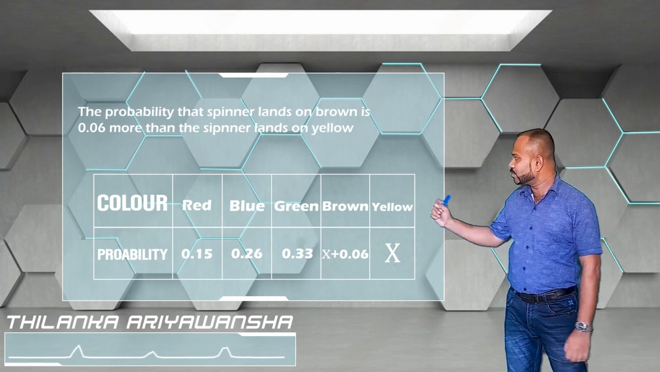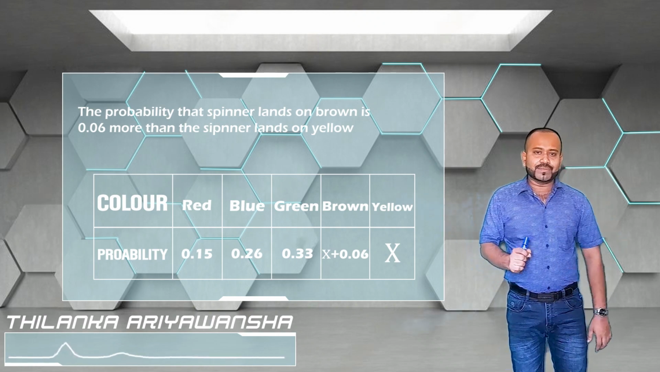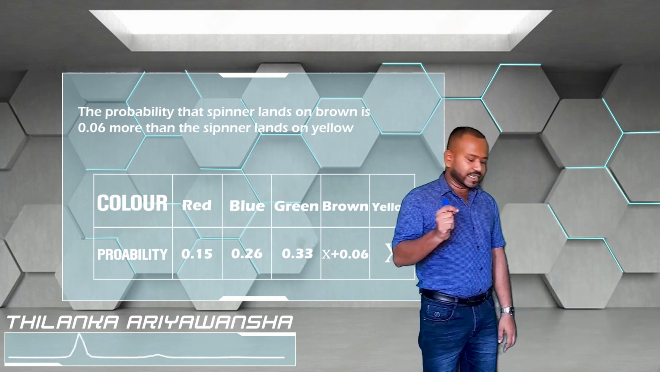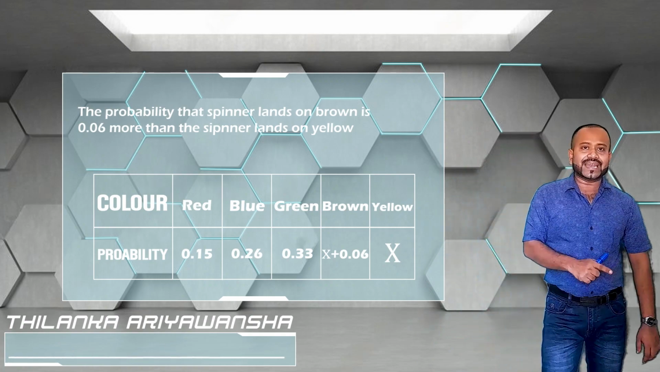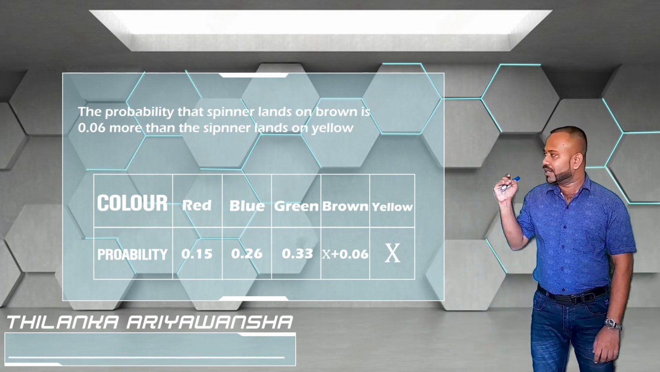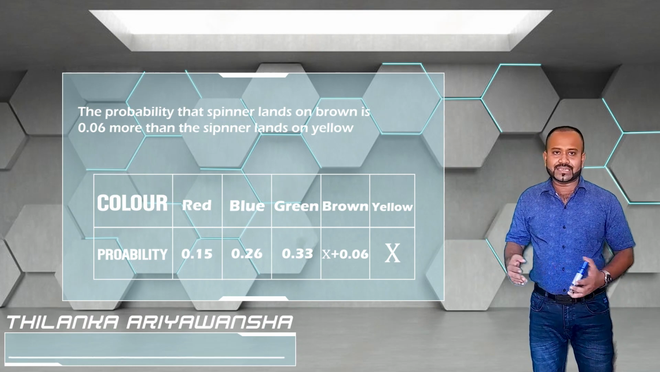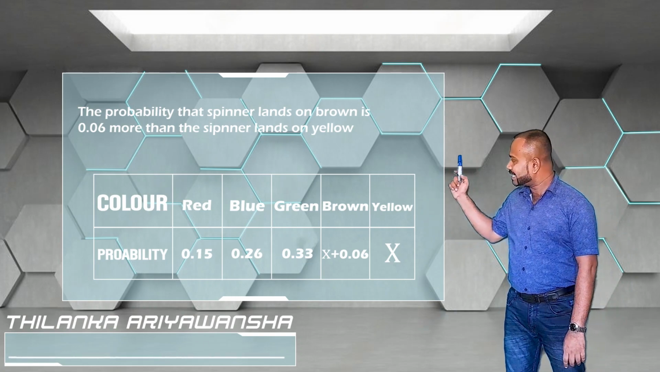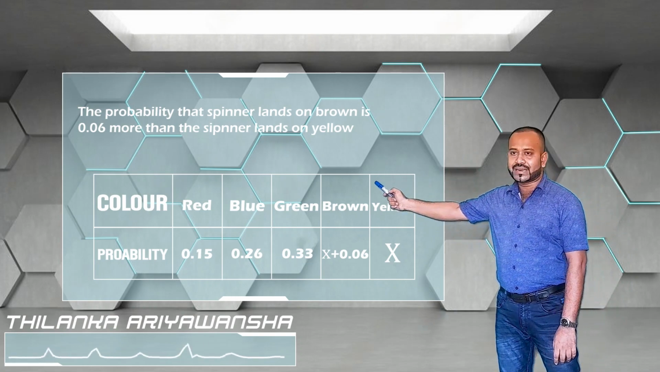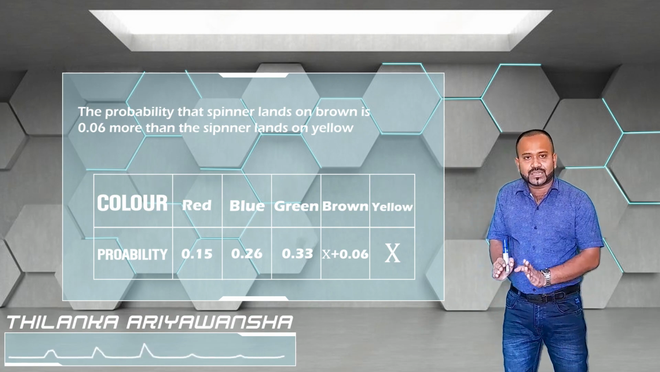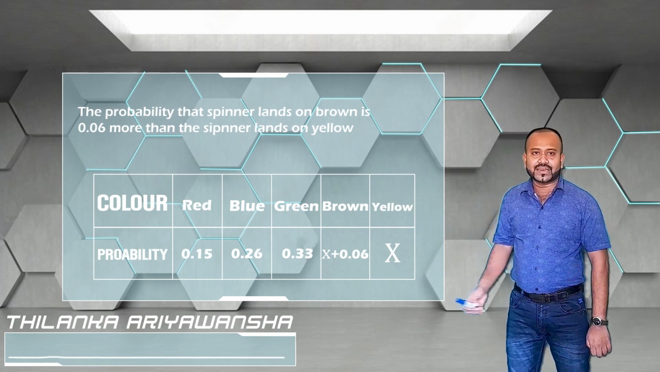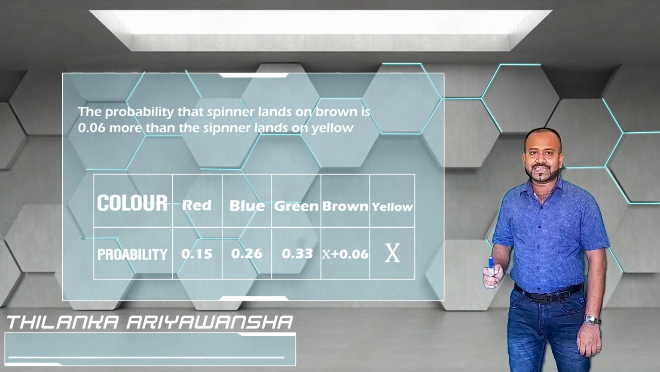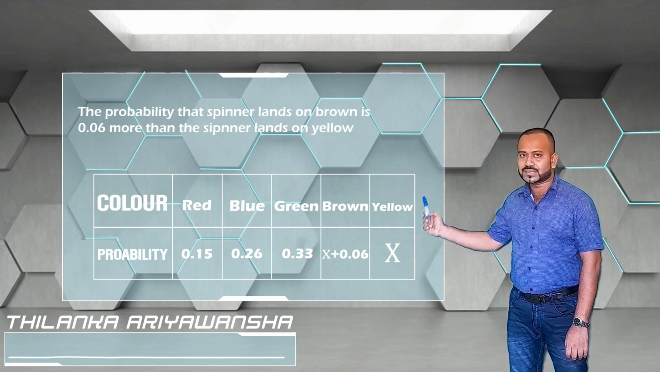Then they have given a small clue here. You can see the probability that it will land on brown is 0.06 more than the probability that it will land on yellow. If I take the probability that it will land on yellow as x, the probability that it will land on brown should be 0.06 more than that value. Then the probability that it will land on brown can be taken as x plus 0.06.